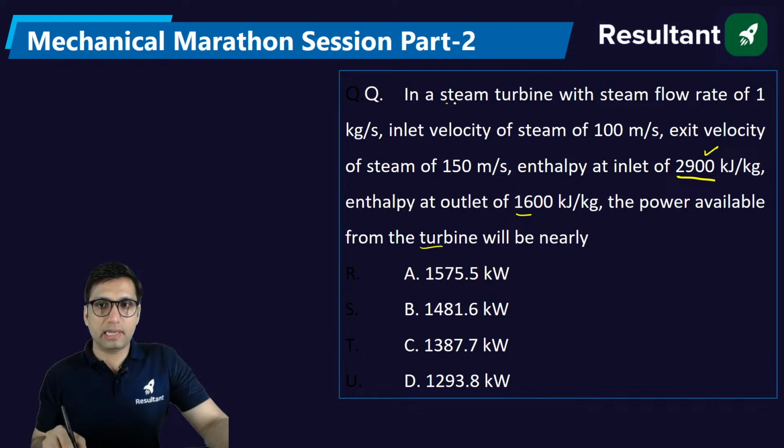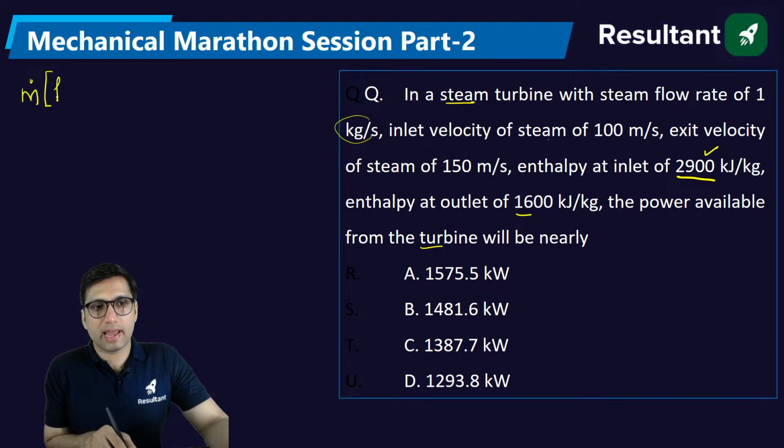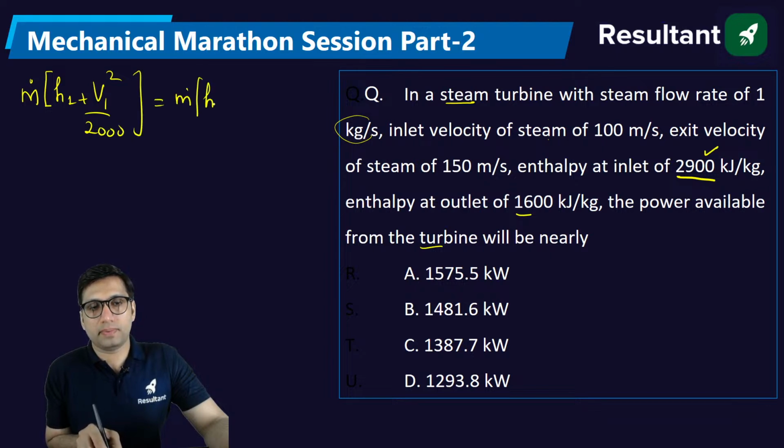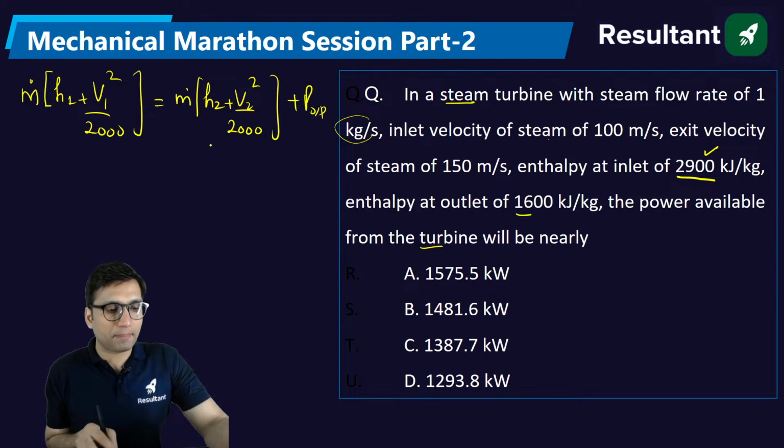So for the steam turbine, the data of mass flow rate, velocity at the inlet or exit, everything is given. You have to find the power output. So whatever is given, just need to put it here. Okay, it is mass flow rate into H1 plus V1 square by 2000 is equal to mass flow rate into H2 plus V2 square by 2000 plus power output. So you have to find the power output of the turbine.